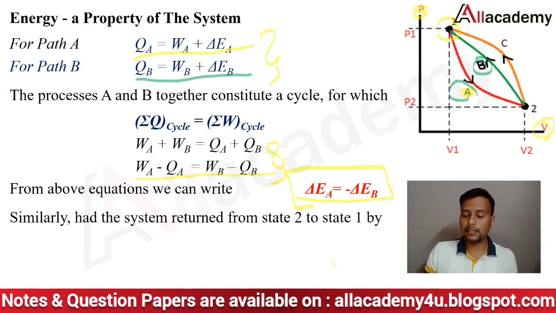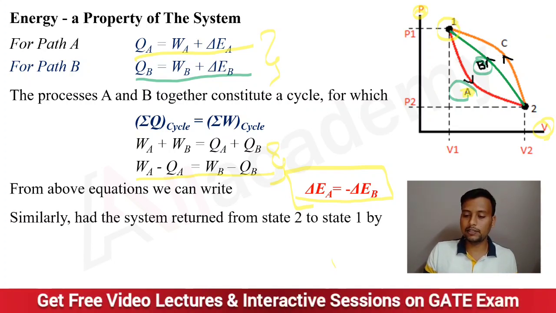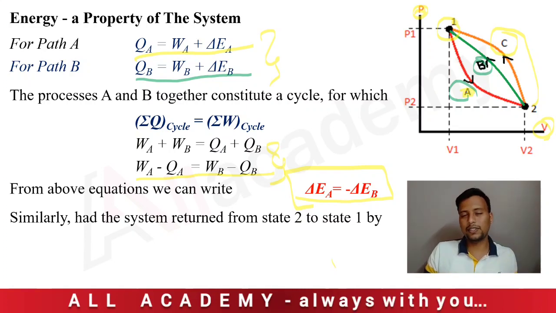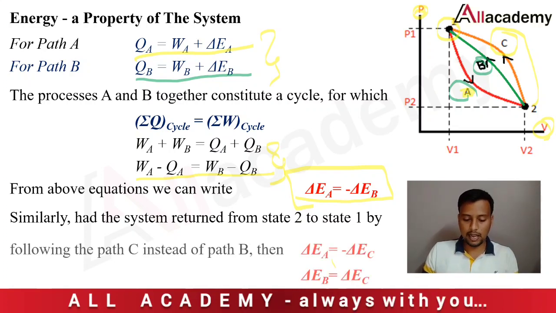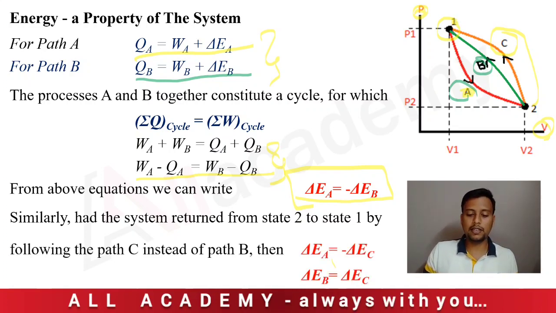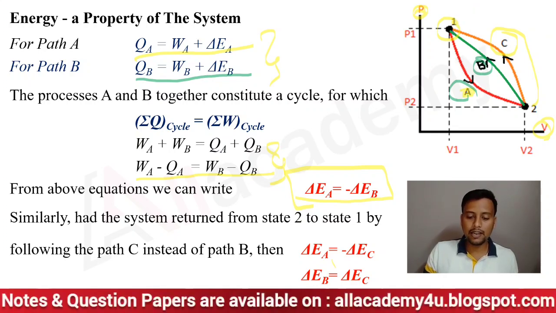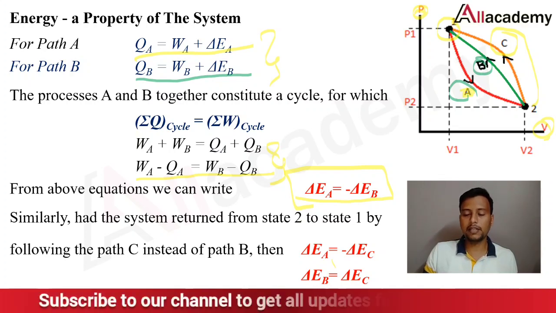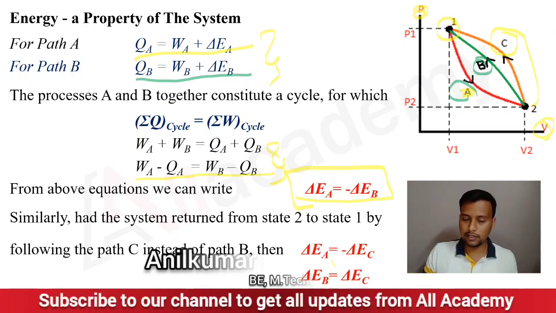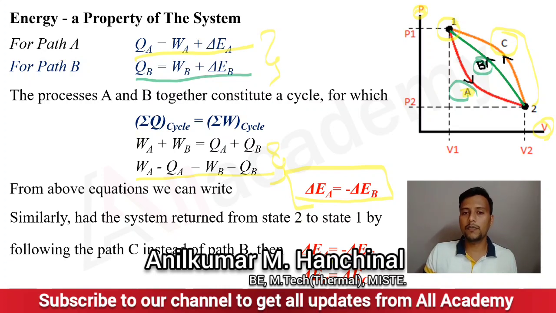Similarly, if the same system changes its path using a third path, some other different path, then I can write a similar equation: delta EA equals minus delta EC. When it is coming back to its initial position, the same change in the internal energy is observed.